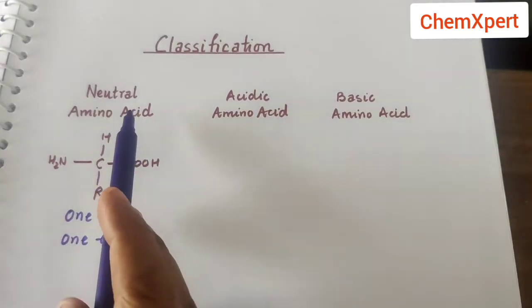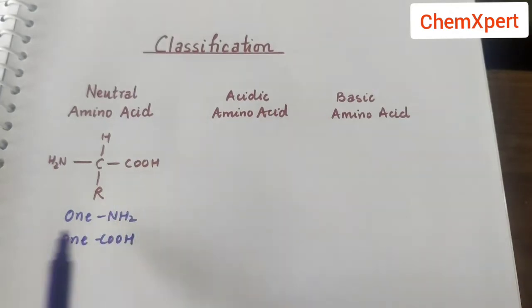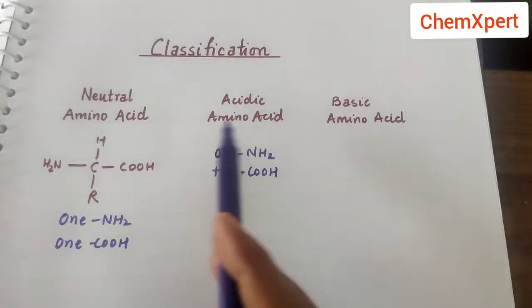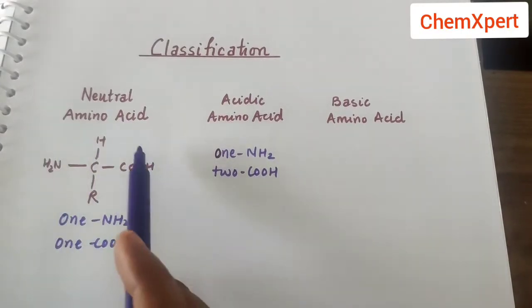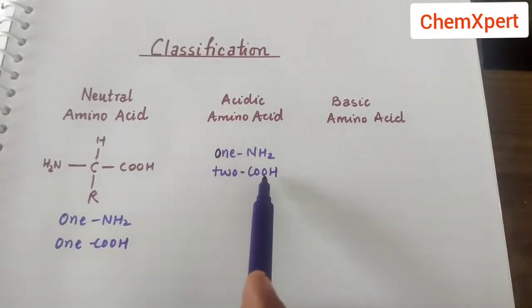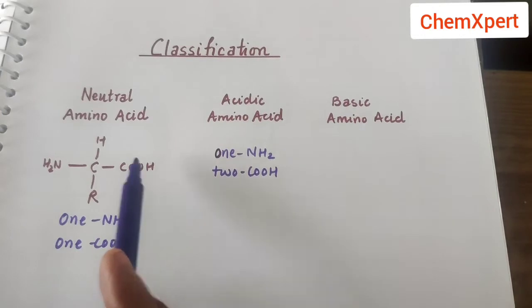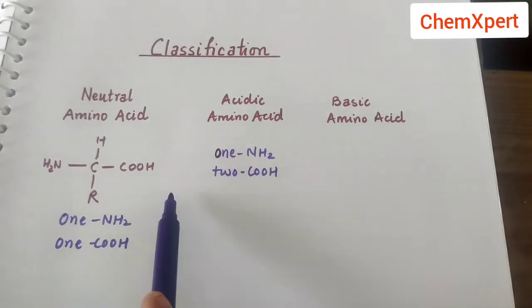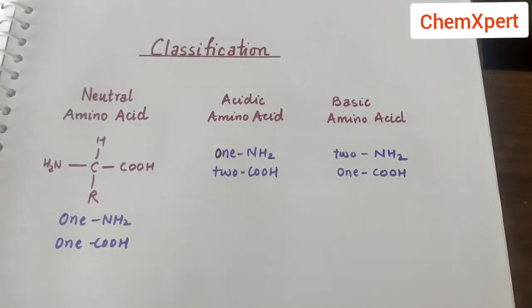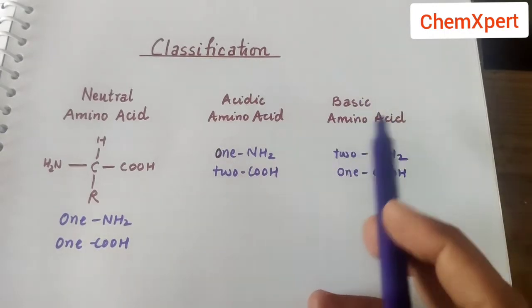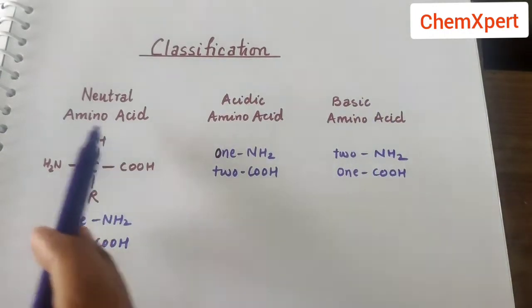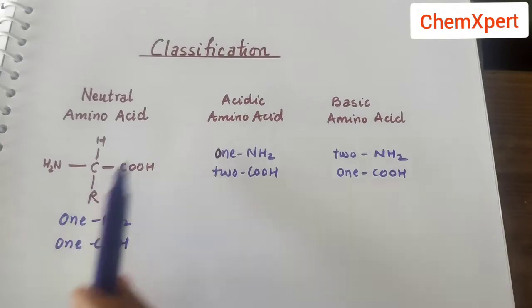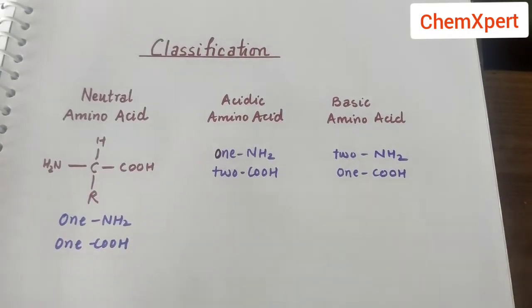A neutral amino acid contains one COOH and one NH2 group. An acidic amino acid has one NH2 and two COOH, one COOH here and one present in the form of a substituent. Whereas a basic amino acid contains two NH2 groups and only one COOH group.